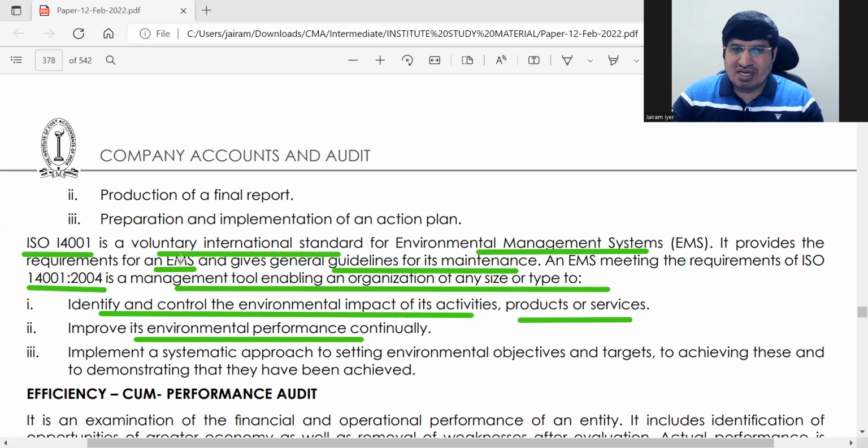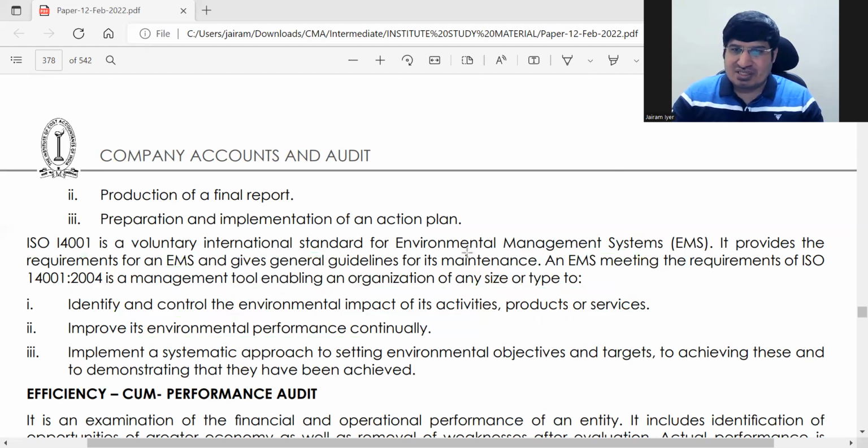Any organization which can get this standard, EMS, can then do the audit of many other organizations. So it will get specialization in environment audit.